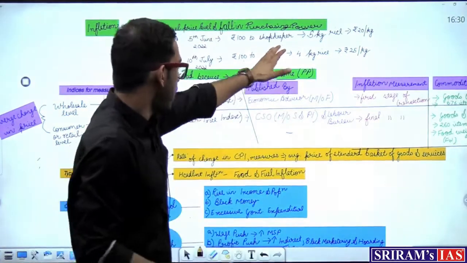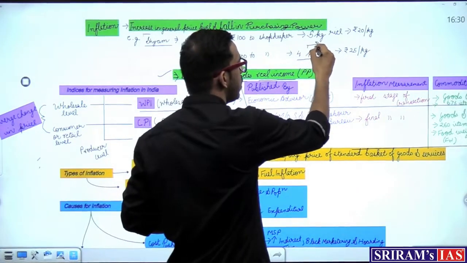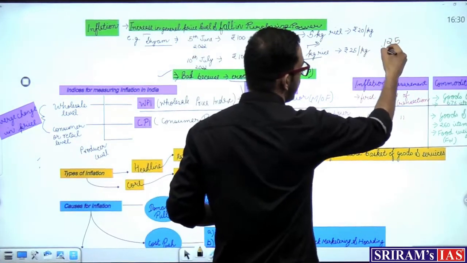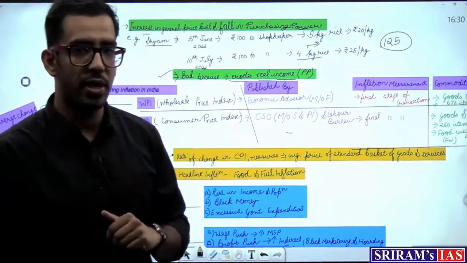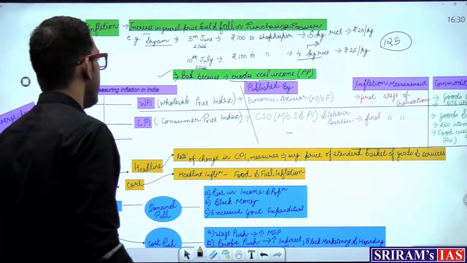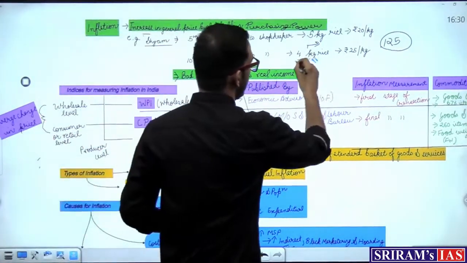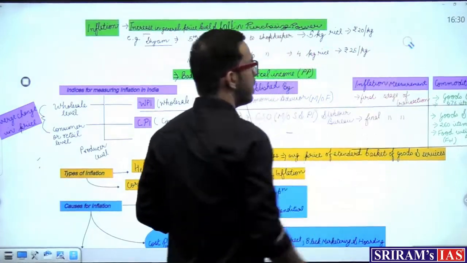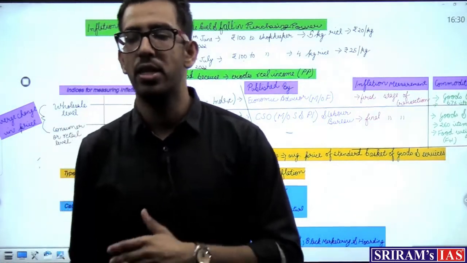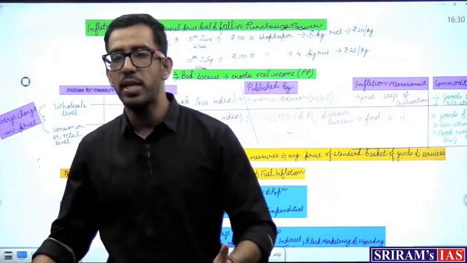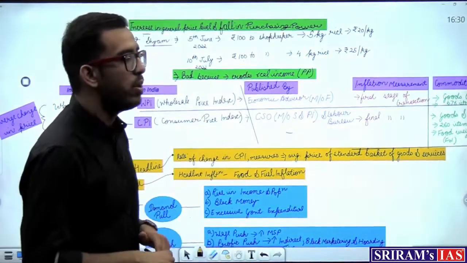Now if again Shyam wants to buy 5 kg of rice only instead of 4, he has to pay 125, or her mother has to give him 125 rupees, then only he can buy 5 kg of rice. So that is a basic example of inflation. Now next thing you can see here is that there are so many goods and quantities in our economy, starting from automobiles, textiles, shoes, mobile phones, electronics, likewise. So how is it practically possible to calculate the inflation?